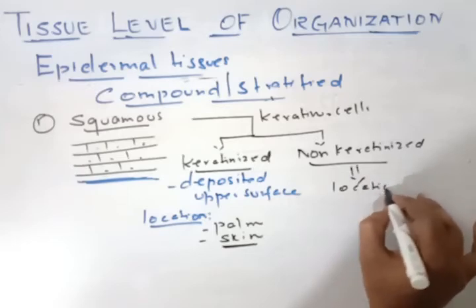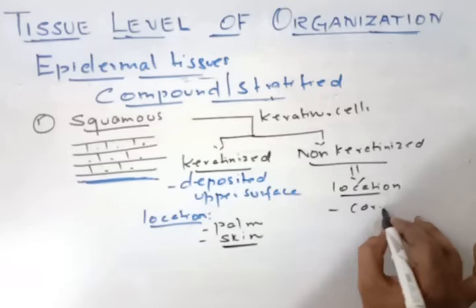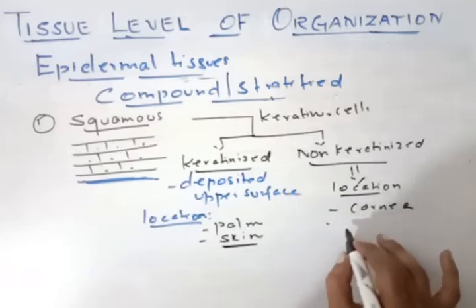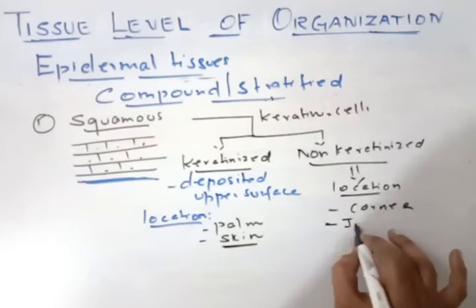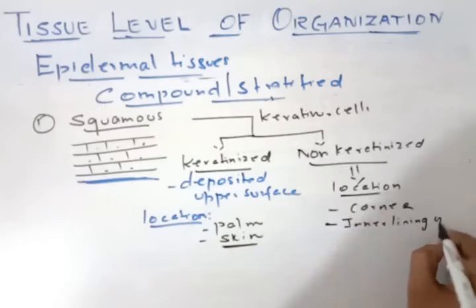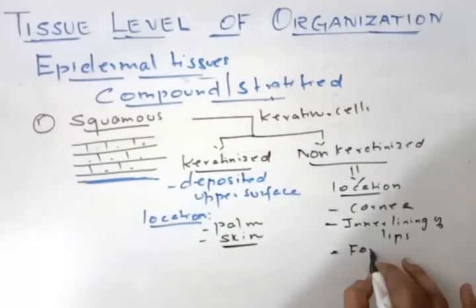So the location here is the cornea. The cornea is in the human eye. Then it is on the inner lining of the lips. Then third, it is on the foreskin, that means the tip of the penis.